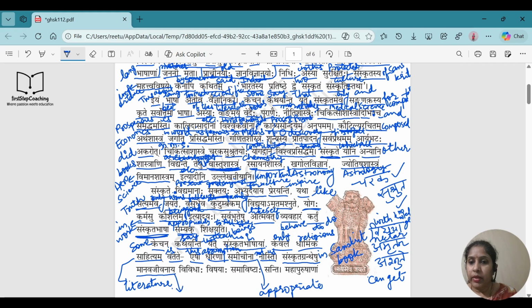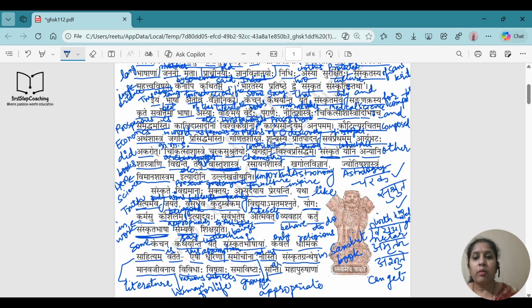Manav means human, and Jivanai is Chaturthi Vibhakti, so for human life. Vividaha means various. Vishyaha means subjects. So there are various subjects for the life of human beings. Samavishtaha means grouped.